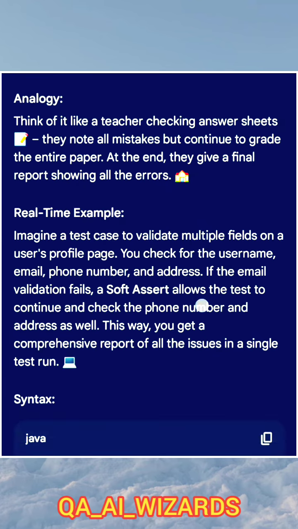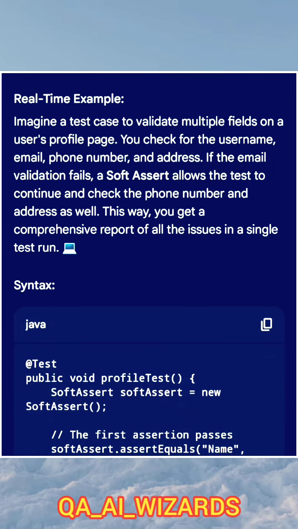So real-time example. Imagine a test case to validate multiple fields on the user profile page. You check for the username, email, phone number and address. If the email validation fails, a soft assertion allows the test to continue and check the phone number and address as well. So this way you get a comprehensive report of all the issues in a single test run.